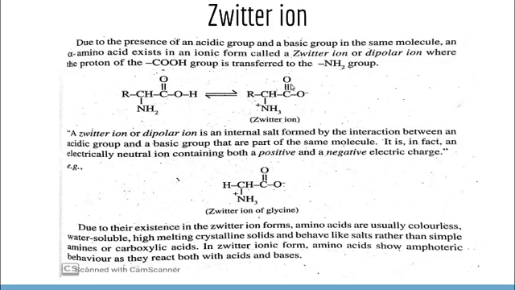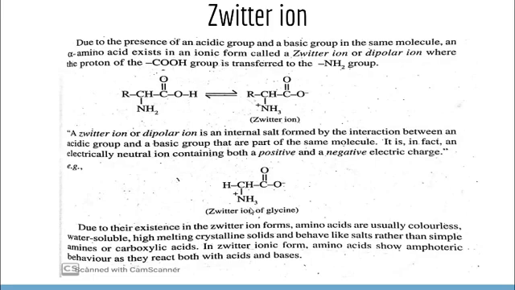Neutral ion means it has both negative and positive charge, but it is neutral in character. Here we have the structure of the zwitterion of glycine. Glycine is CH2NH2COOH. So transferring the proton from here to the NH2 group, we will get the structure of the zwitterion of glycine like this.